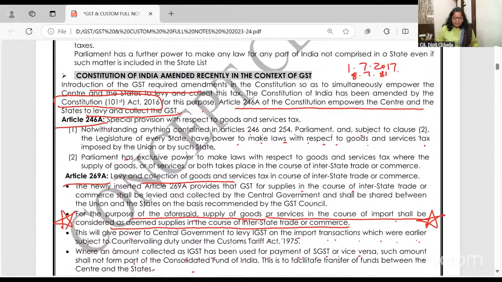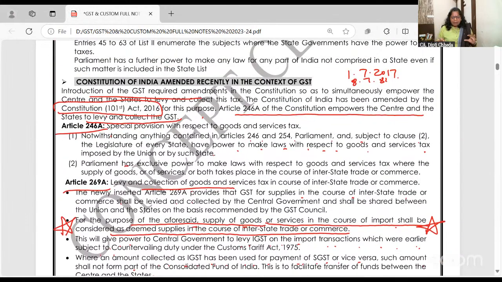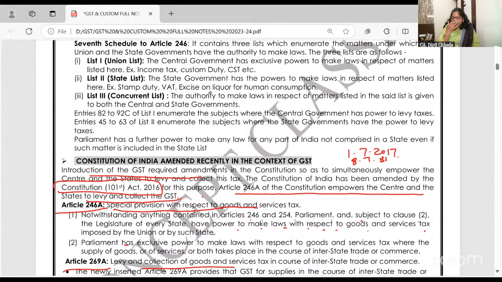Okay, what's the gist, beta, you have to remember out of this? 101 Constitution Amendment, Article 246A and Article 269A. 246A for provisions, and for levy and collection 269A. There are many things in your study material. Frankly speaking, don't read it. I never say like this.